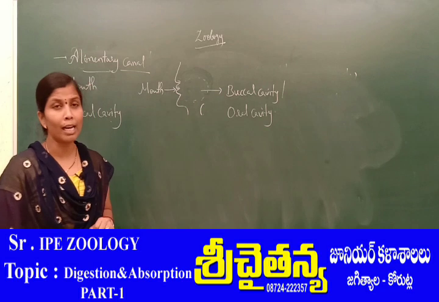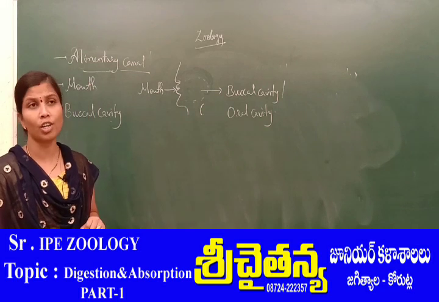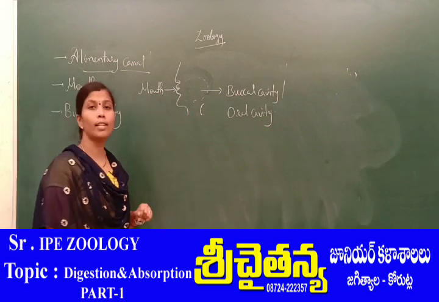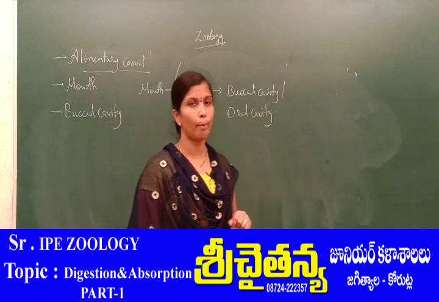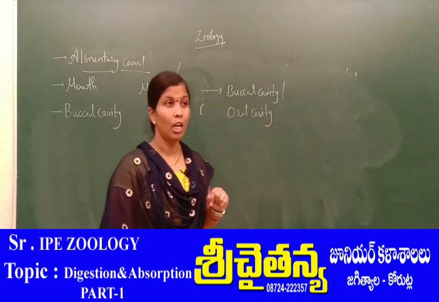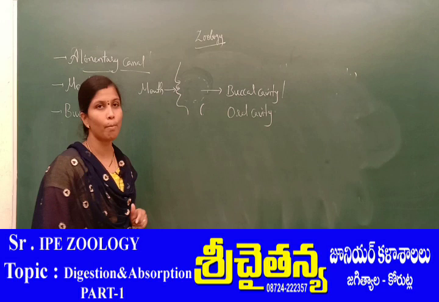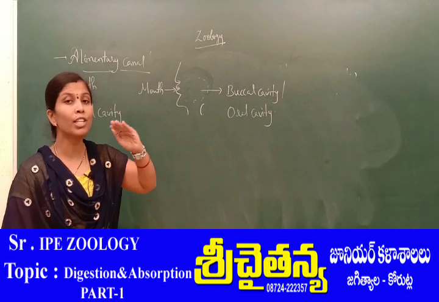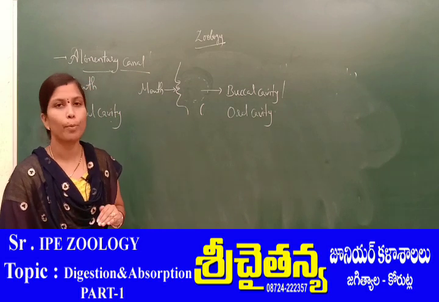So in this buccal cavity, one horizontal structure is there. That horizontal structure is considered the palate. When we clearly observe, this is the buccal cavity. An upper portion is there, as well as a lower portion.